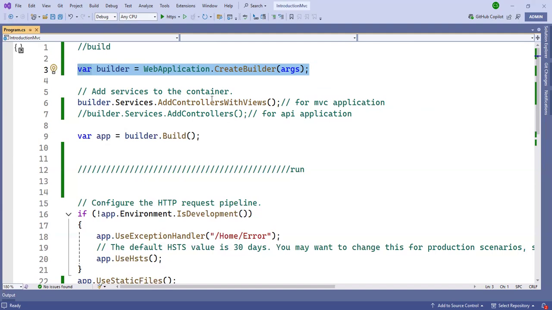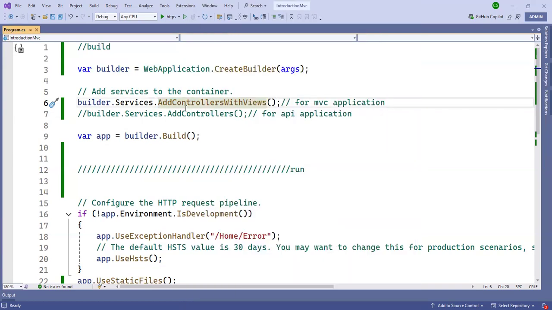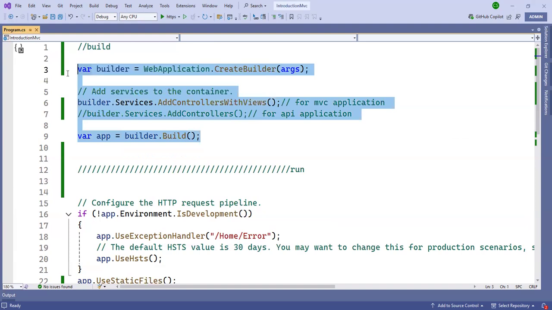After that, when the application is MVC, this line AddControllersWithViews means when you have controllers and views both, then this method is called for an MVC application. If you want a web API application, then change AddControllersWithViews to AddControllers for the API application. After that, builder.Build builds the application. These four lines are used only for building the application.